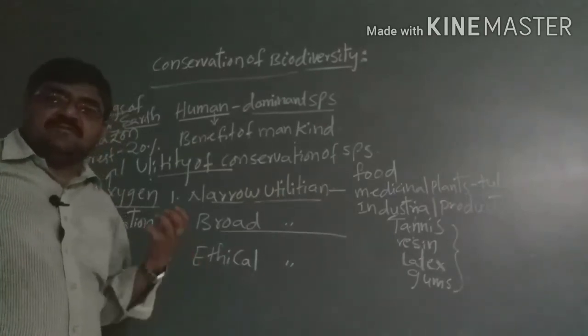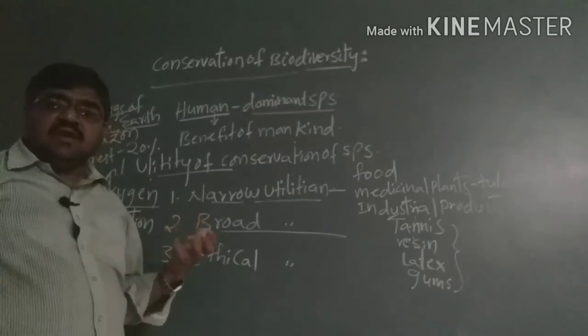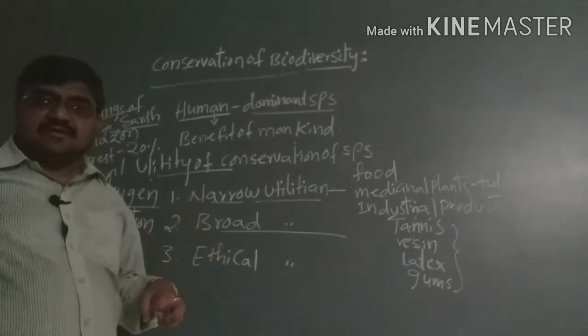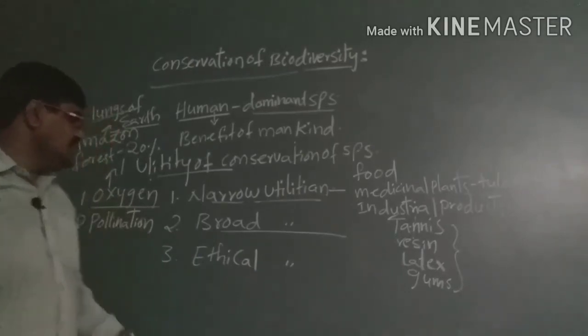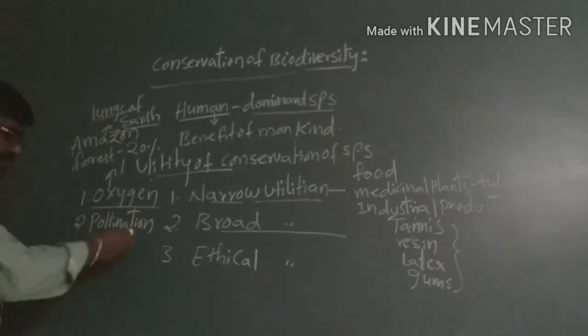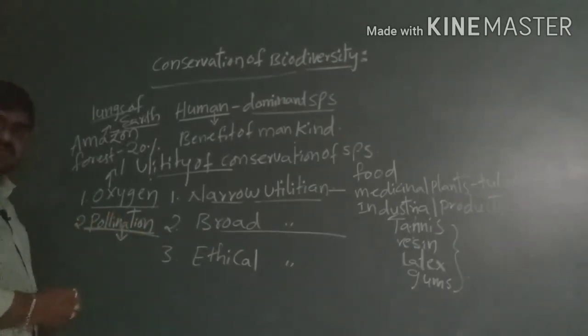And due to transpiration, we are able to get more water, and that is mainly the broad utilization.